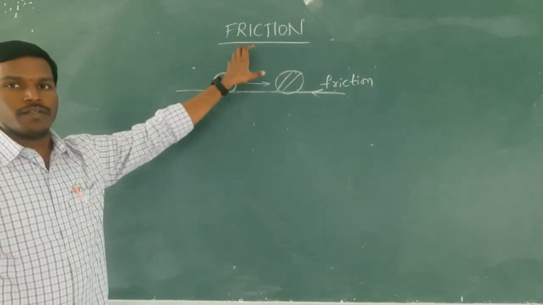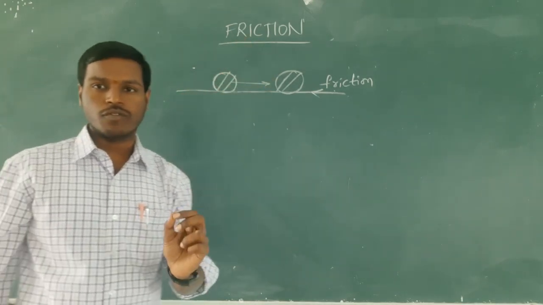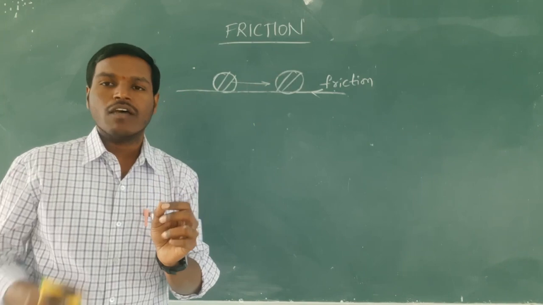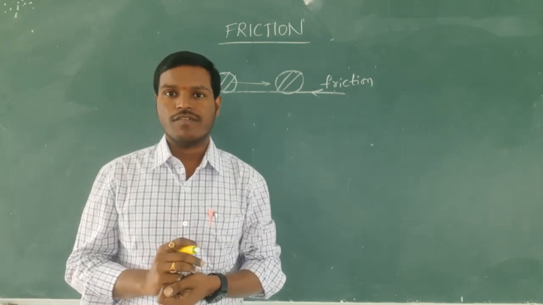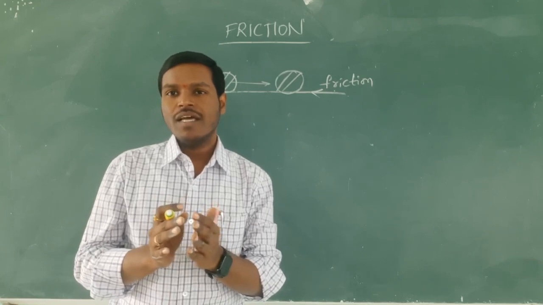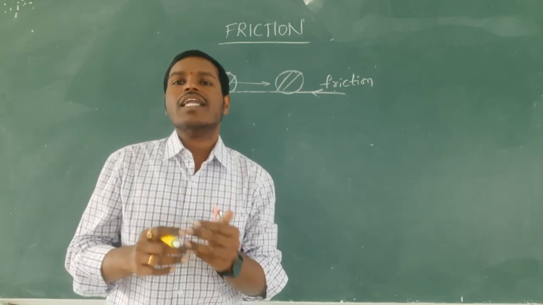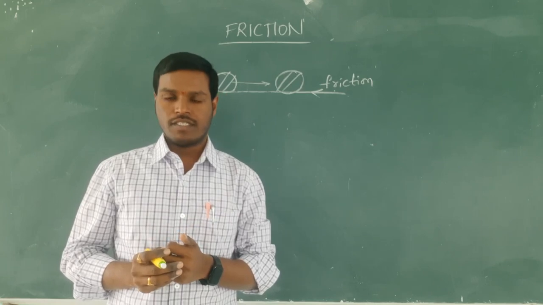So what is friction? Friction is a force which opposes the relative motion between the contact surfaces.